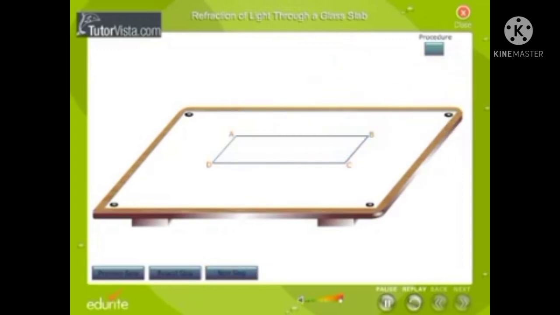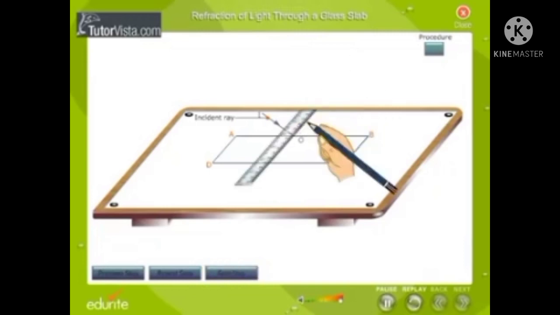remove the glass slab. Draw a line I to represent the incident ray. Draw the normals N1, N2, and fix two pins on the incident ray.